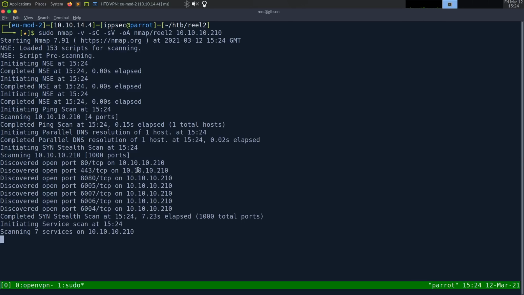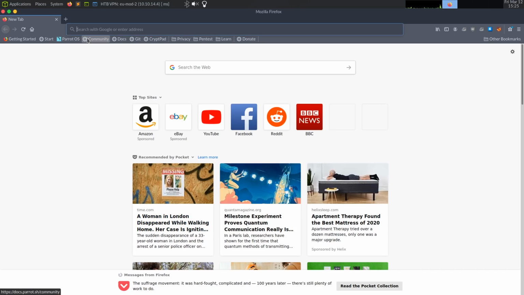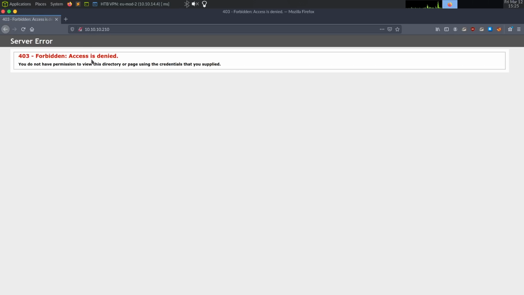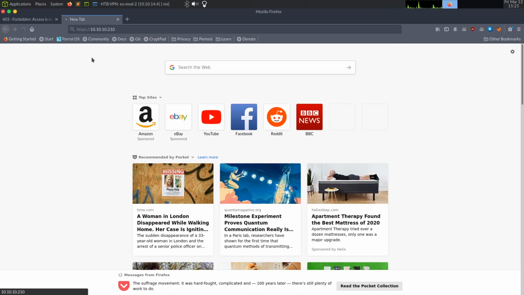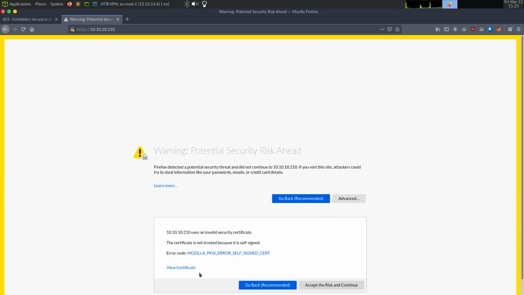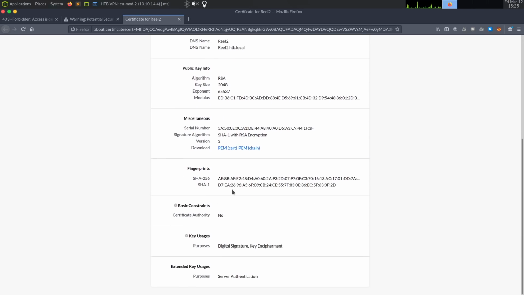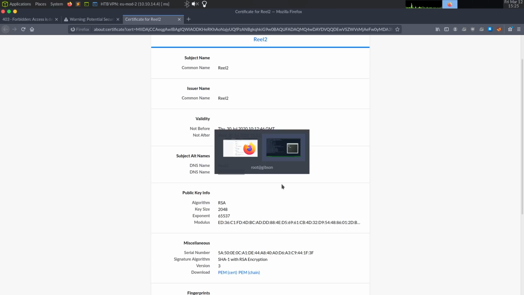Right off the bat, we see 80, 443, and 8080. So let's go to a web browser and check out 10.10.10.210 and see what this box is. We get a 403 forbidden. Let's take a look at HTTPS, so 10.10.10.210, and we get a certificate error. I always love looking at certificates, so we can look at view certificate, and the main thing I want to look for, right here, alternate names. So we get DNS names of reel2 and reel2.htb.local.